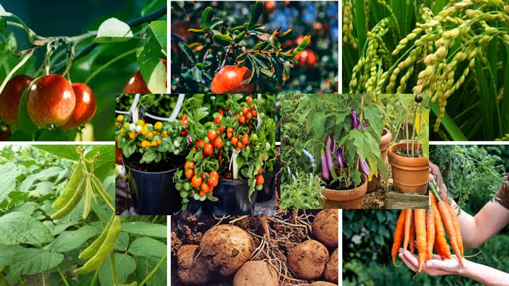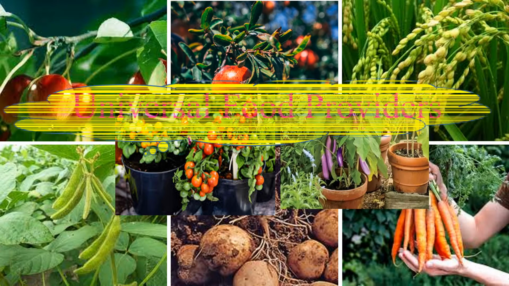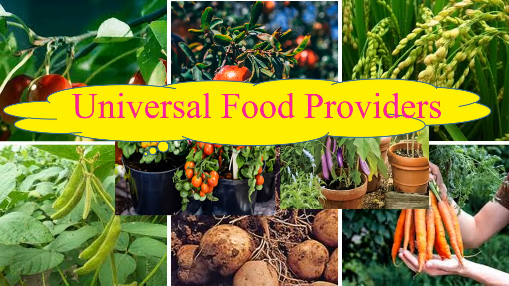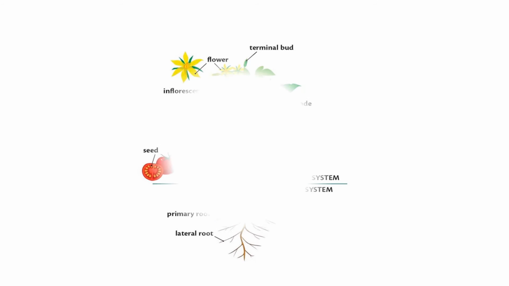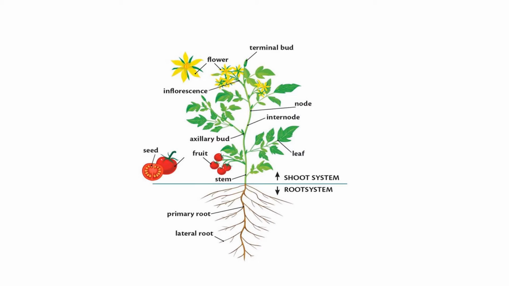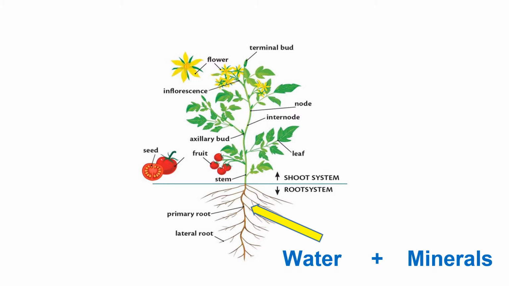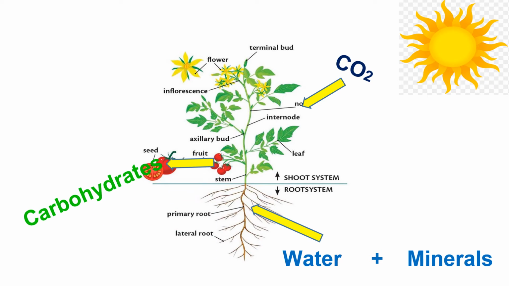So here, as the plants are providing food to all the living organisms either directly or indirectly, they are called universal food providers. Do you know how and from where the plants get their food? Plants are preparing or synthesizing their food by themselves without depending on others. So, all the green plants are called autotrophs.